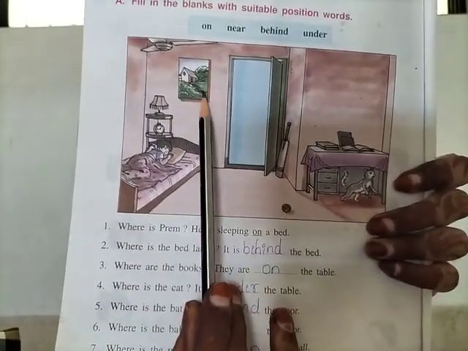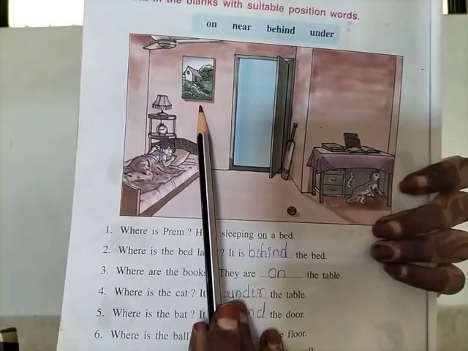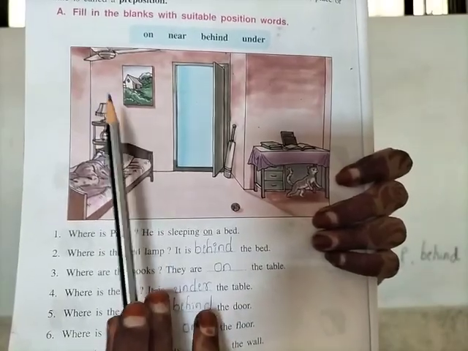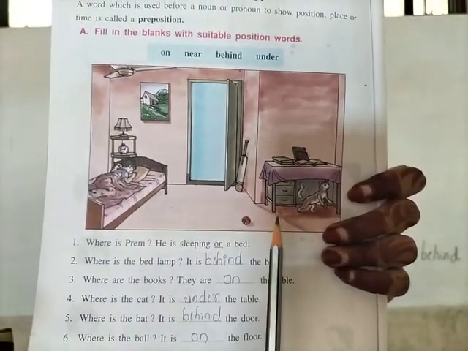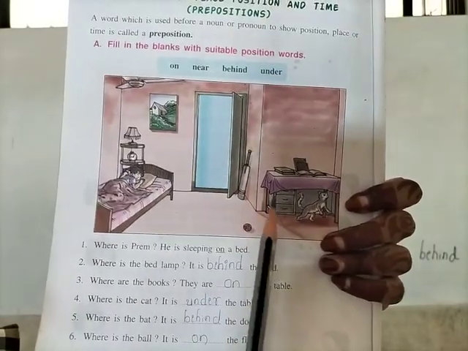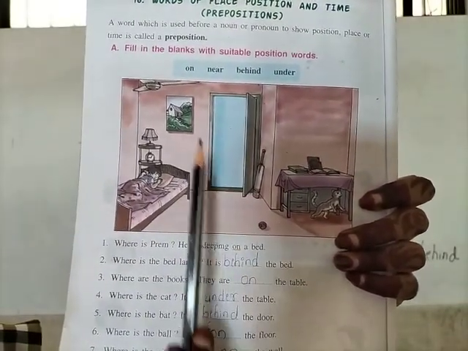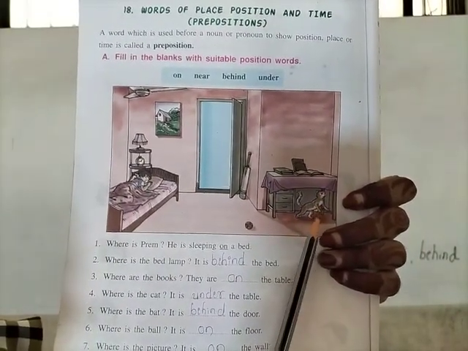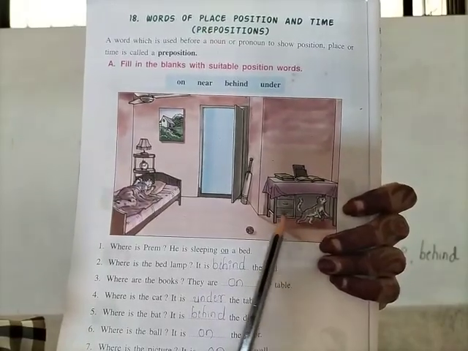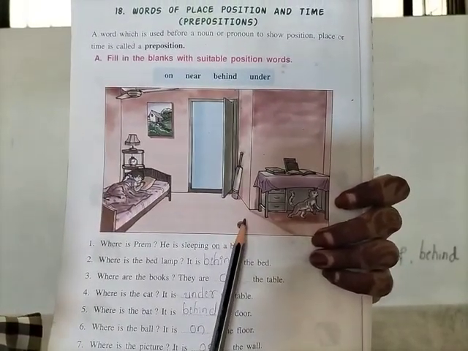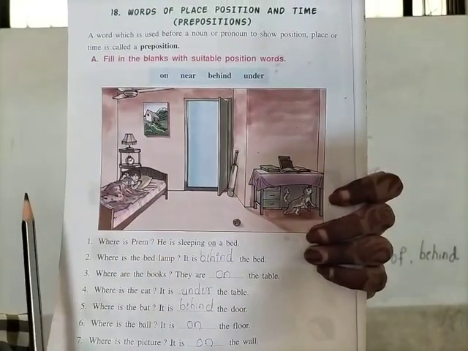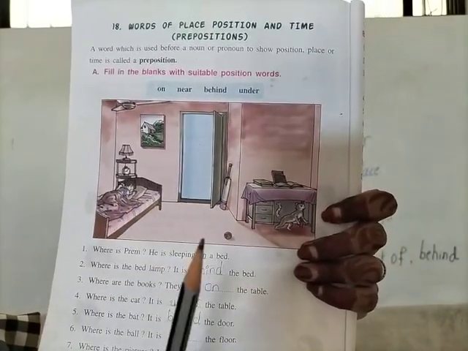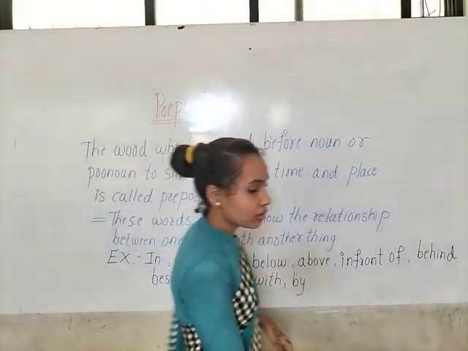Okay, children, can you see the picture here? Where is the picture? The picture is on the wall. So on is here a preposition. So these are the prepositions. The lamp is behind the bed. The books are on the table. The cat is under the table. The ball is on the floor. The picture is on the wall. So behind, on, under are the prepositions here. Okay, children, have you understood?